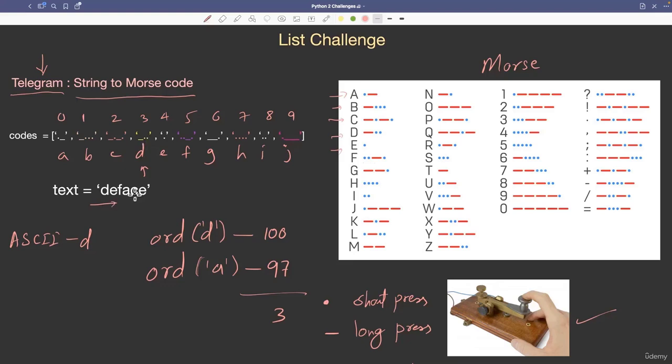Once again, you have to scan through this string, take each alphabet and find its matching Morse code here. So for the Morse code, you have to go to the proper index. How to find its index? From the ASCII code of any letter, if you subtract 97, you will get the index. That's enough. Now pause the video and write the program by yourself. If you want to see the solution, you can continue watching the video. So pause the video now and write down the program.